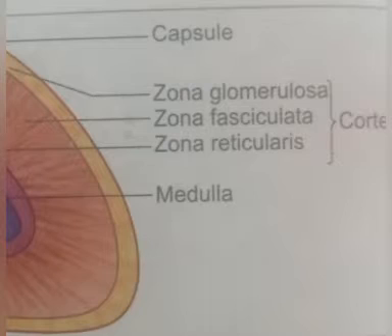These cells secrete glucocorticoid hormones. The next region is zona reticularis, the inner zone. Its cells secrete steroid hormones, that is androgens.